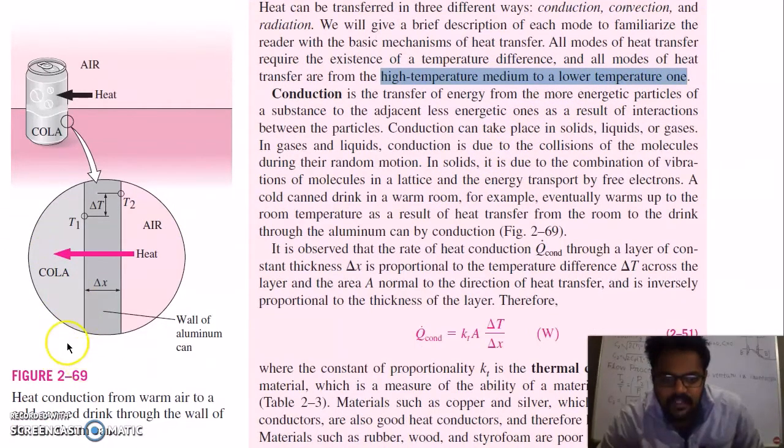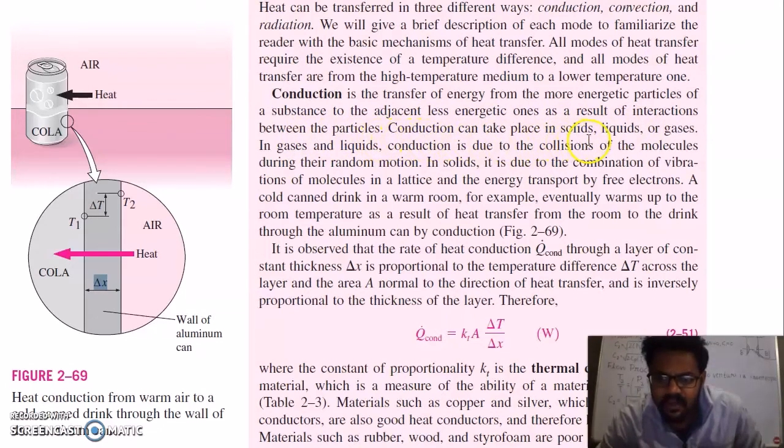So this figure here shows conduction. You can see this is your cold drink can here. Heat is transferred from outside to this cold drink. This is the wall of the aluminum can through which heat has to transfer. Outside temperature is, say, T2, inside temperature is, say, T1. The temperature difference is delta T, and the thickness of this wall is delta X. Conduction is the transfer of energy from more energetic particles of a substance to adjacent less energetic ones as a result of interaction between particles.